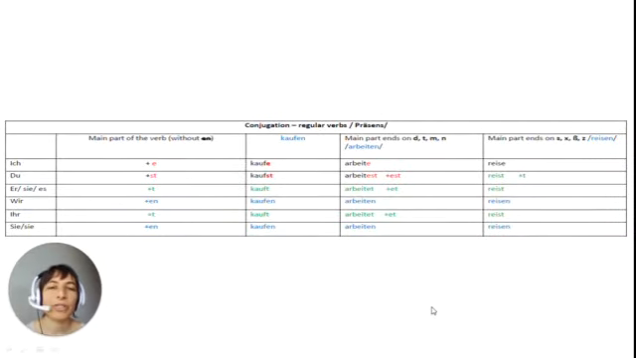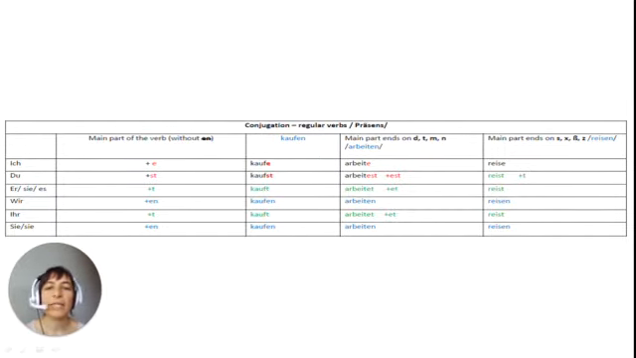Let's look at the conjugation for the regular verbs in the present, how we conjugate these verbs. You know that most of the verbs in German end in the suffix -en. So we get rid of that and we add an ending depending on the pronoun we use, or on the person we use. For example, you see here three groups.